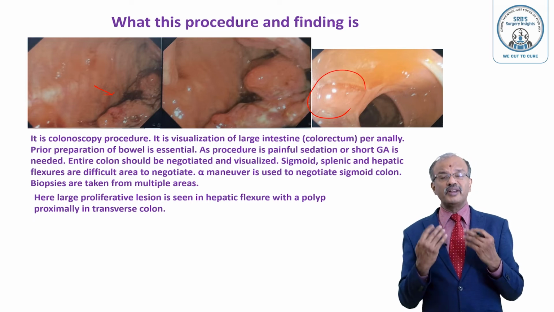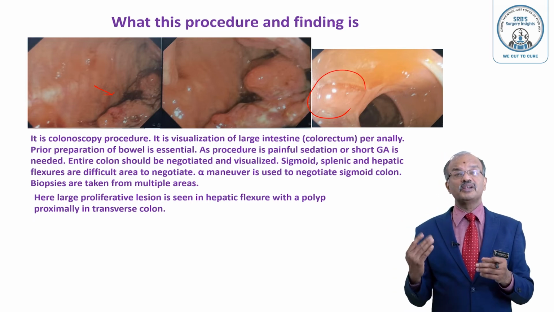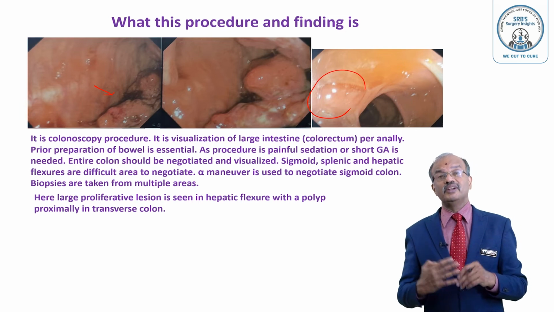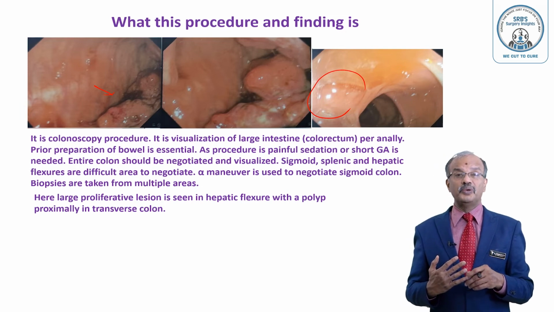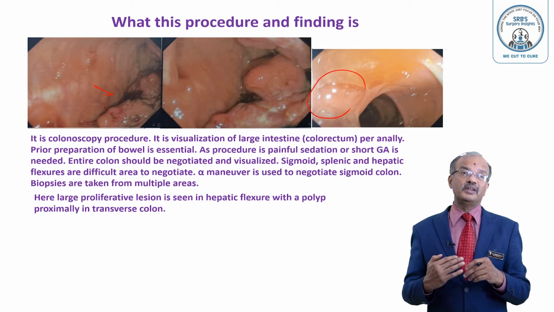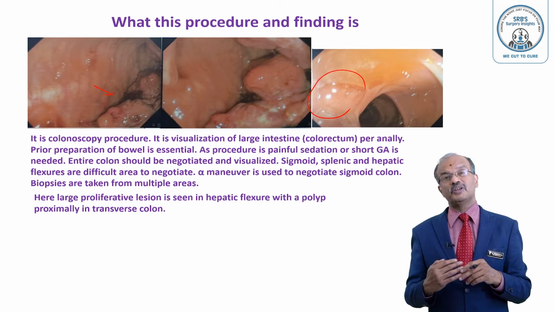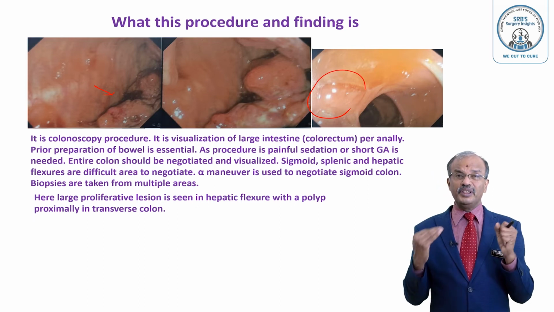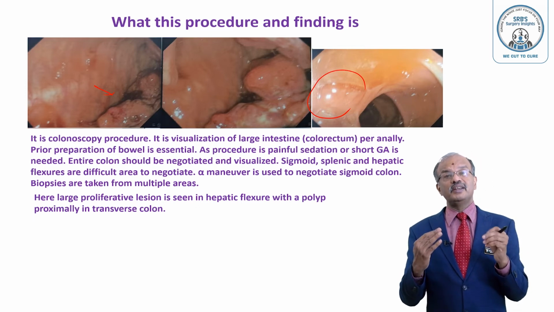So often it is difficult then to be truthful to the patient that you could not reach the cecum. That is also very important. So many times, in the elderly, you will admit the patient. A short GA is also very useful in this patient while you do the colonoscopy and take multiple biopsies.